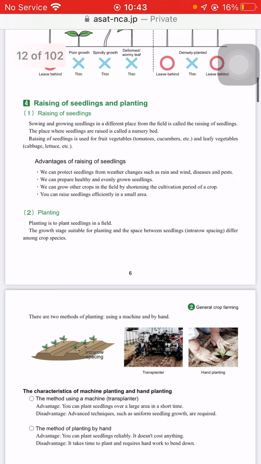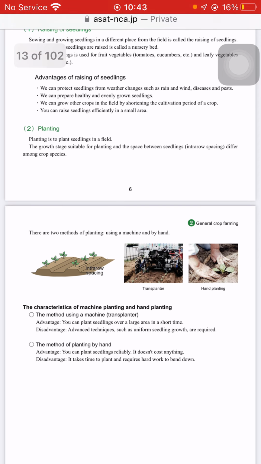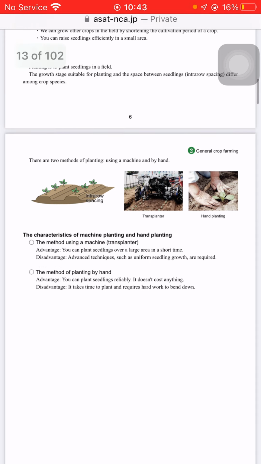Planting is to plant seedlings in a field. The growth stage suitable for planting and the interrow spacing between seedlings differ among crop species. There are two methods: planting using a machine, a transplanter, and planting by hand. Let's look at the characteristics of machine planting and hand planting.